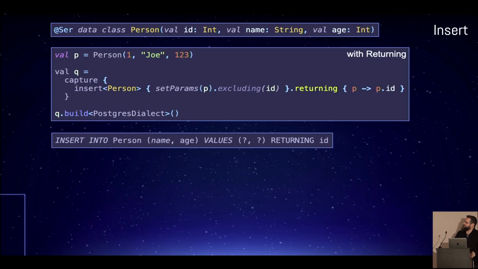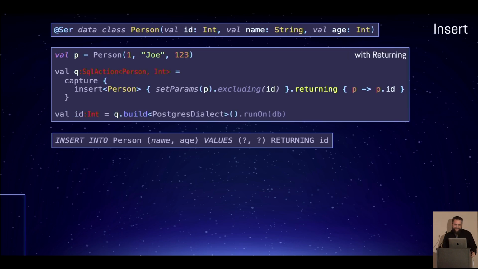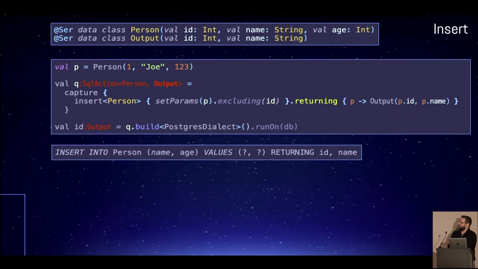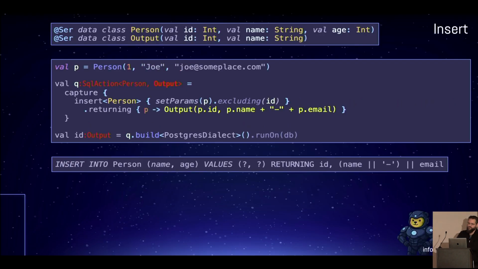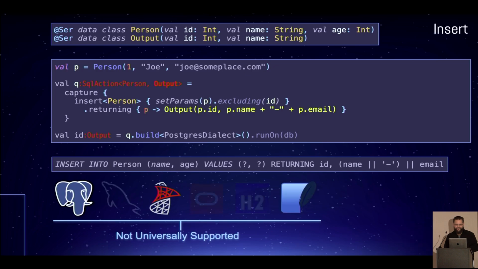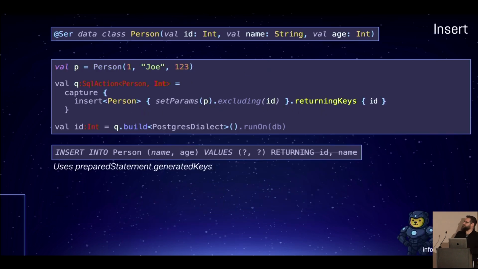Returning clauses, right? We can do returning clauses, and we could return not only IDs, and by the way, again, the types will go straight through. The types will come out exactly the way that you expect them to. Not only can we return IDs, we can return arbitrary objects, and we can even return arbitrary objects with expressions inside. The Kotlin serialization will take care of all of this. Okay? And again, advanced ExoQuery topic. I cannot go into this anymore, but you can actually even have SQL queries in the returning clause for Postgres. Anyway. Not universally supported. Here are the databases that support them.